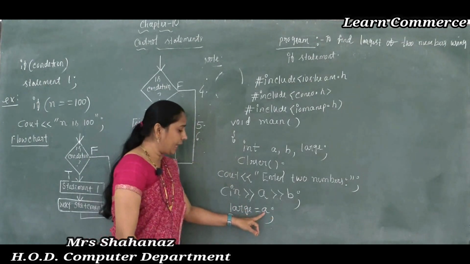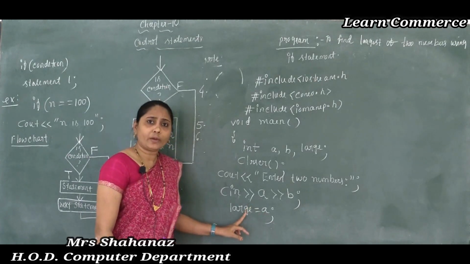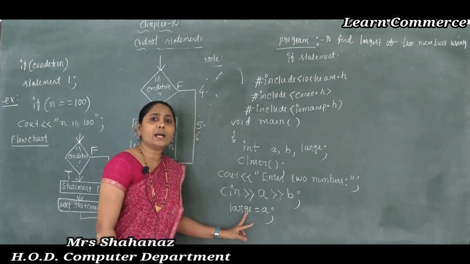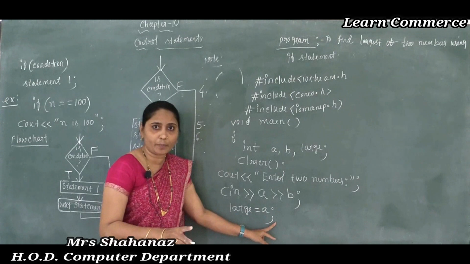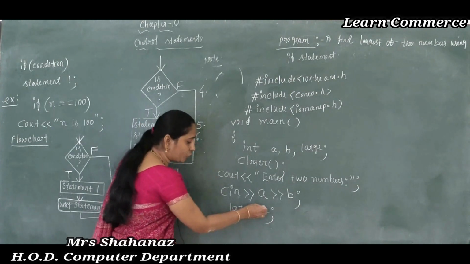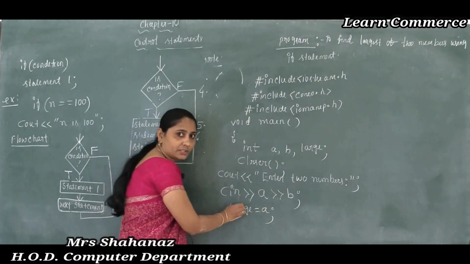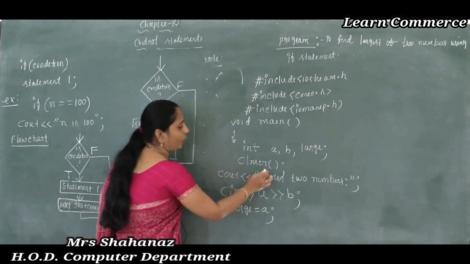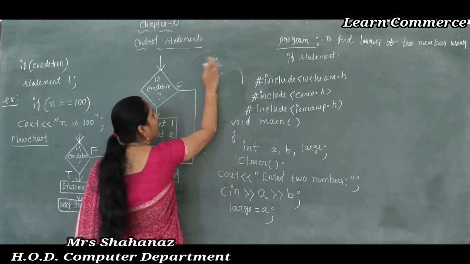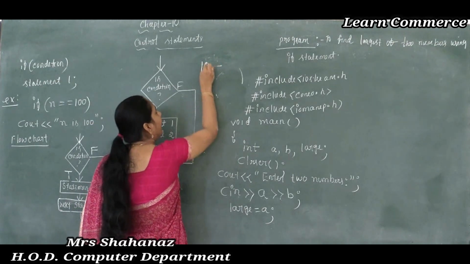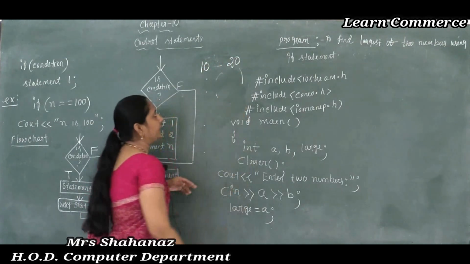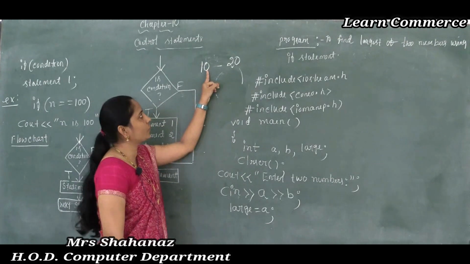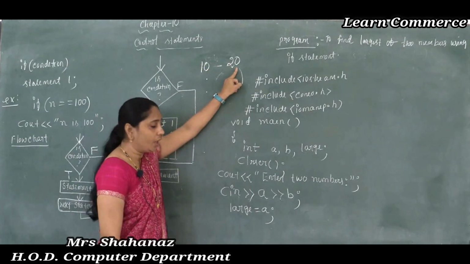Clear this one? That means you should remember it while writing. How are we going to write? large is equal to a, but you have to remember it here. The a value is initialized to large, so the large value is equal to the a value. When it displays, enter two numbers. I am using the value 10 for a and 20 for b. So the a value is equal to 10, the b value is equal to 20.